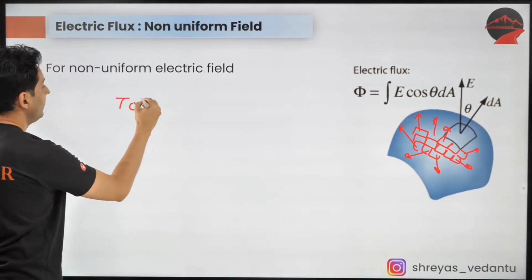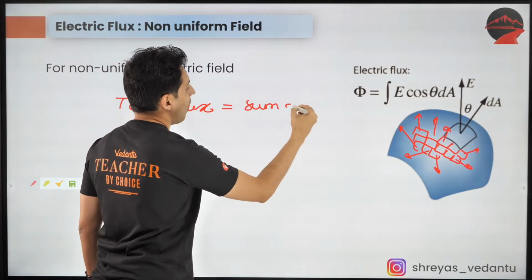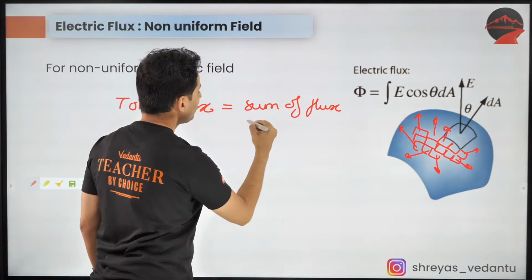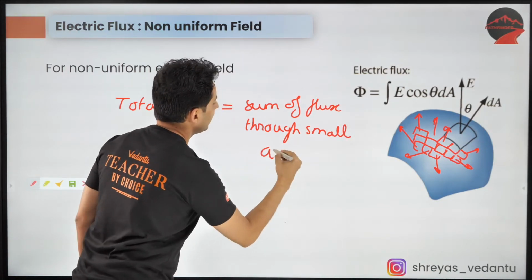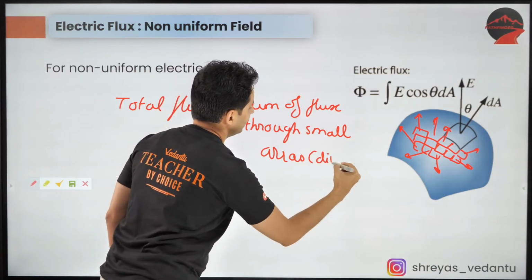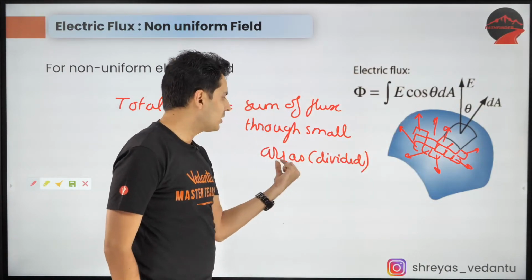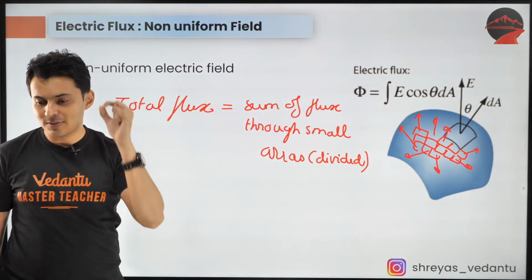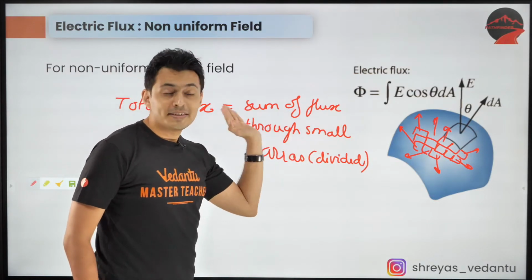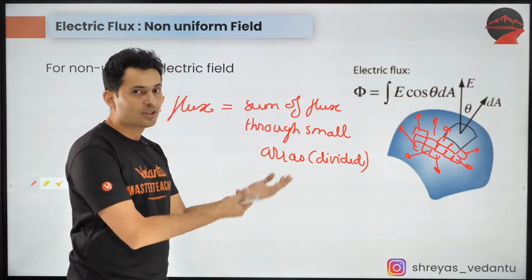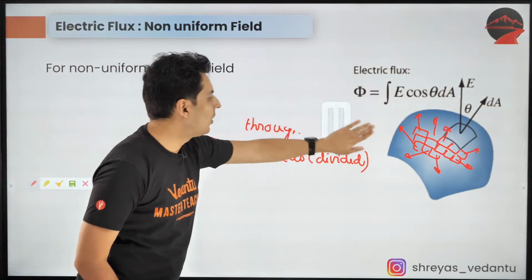So the total flux is the sum of the flux through the small areas which have been divided. The entire curved surface has been divided into small areas. Now, whenever you add, sum, integrate, yes, that's what integration is. So basically, you are going to integrate it. That's what this is all about, guys.